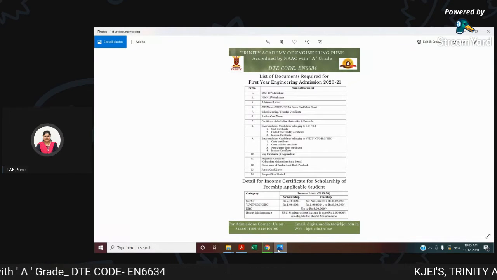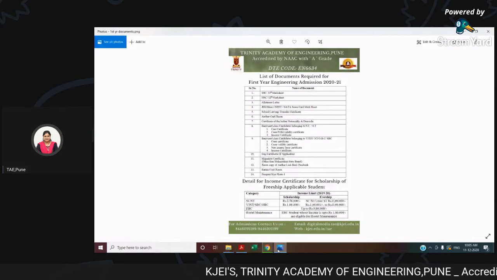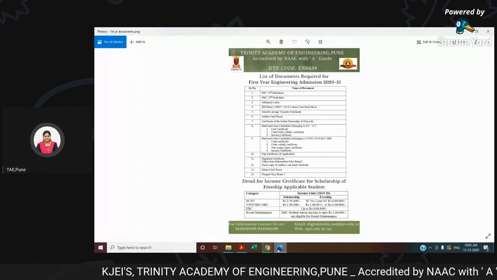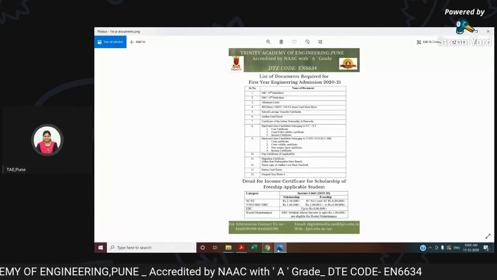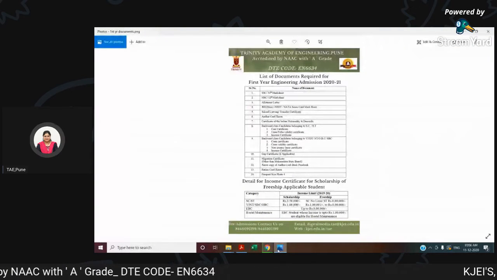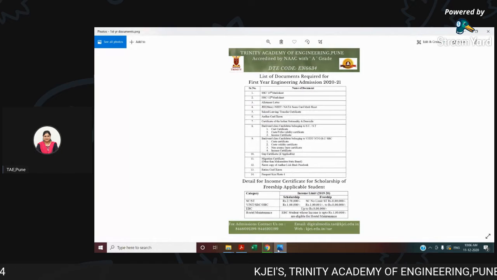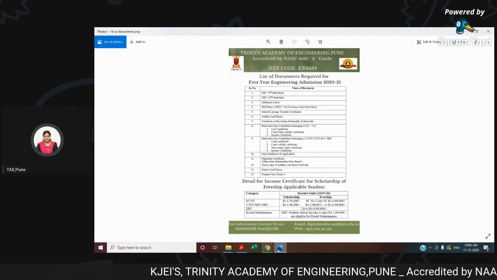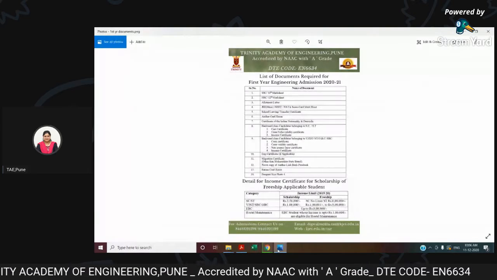Just go through the documents: SSC 10th mark sheet, HSC, that is 12th mark sheet, allotment letter. Now, allotment letter you will not be getting at the beginning, but remember at the end, whichever college you have been allotted, that is to be maintained properly. JEE or MHTCET marks, scorecard mark sheet, school leaving or transfer certificate, Aadhaar card xerox, certificate of Indian nationality and